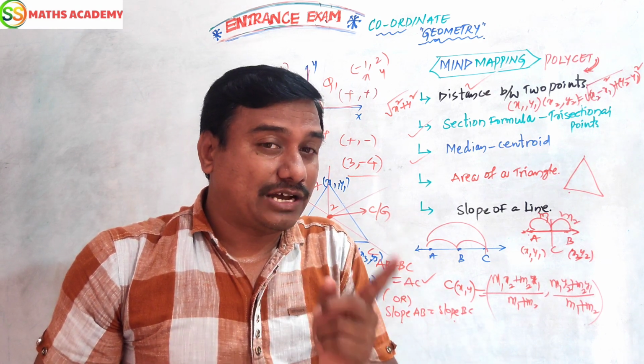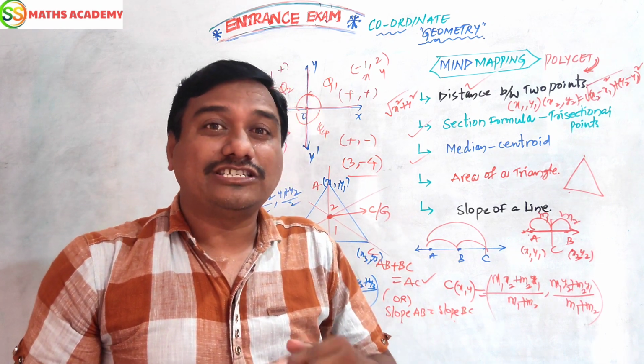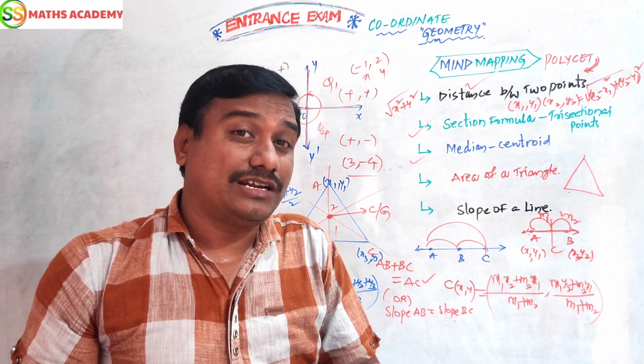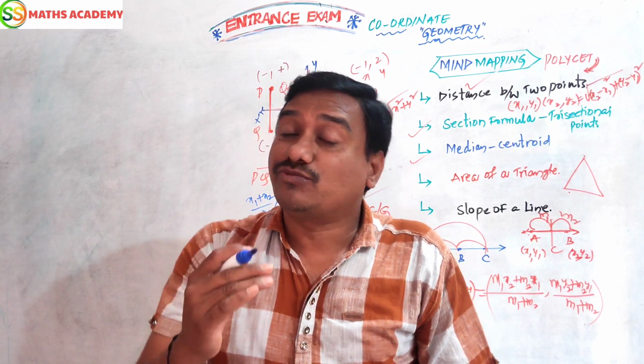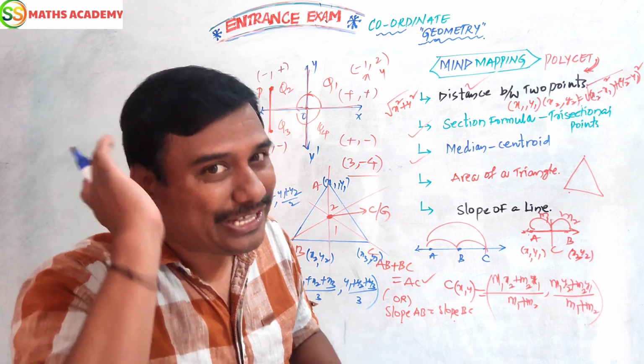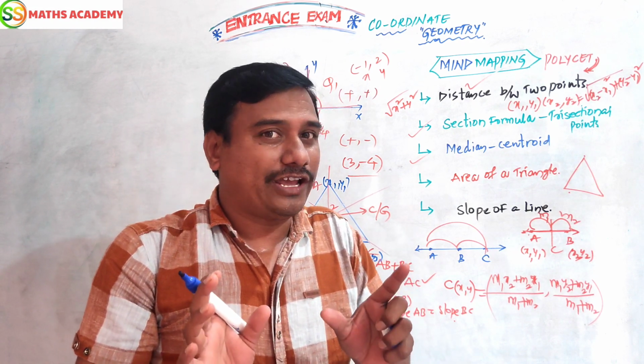Under the square root of s(s minus a)(s minus b)(s minus c). That is one formula. Now in coordinate geometry, we are going to study the area of a triangle formula: 1 by 2 of x1(y2 minus y3) plus x2(y3 minus y1) plus x3(y1 minus y2) square units. That is also a formula we have to use to find the area of a triangle.